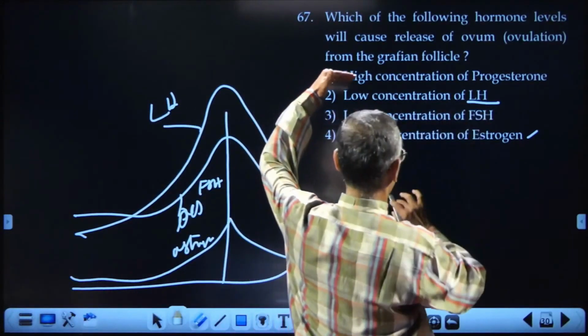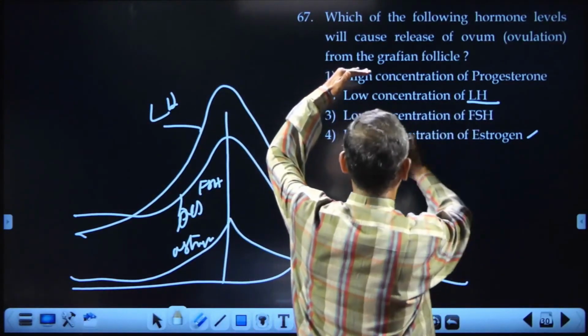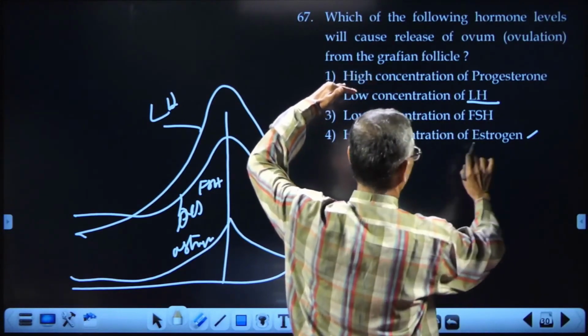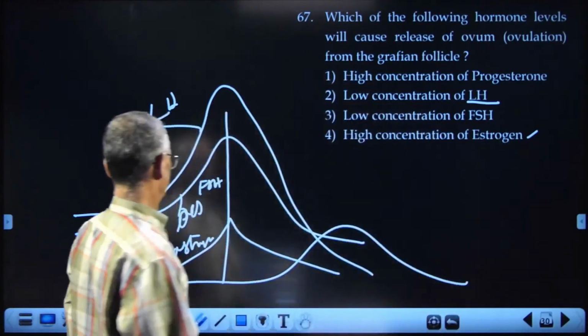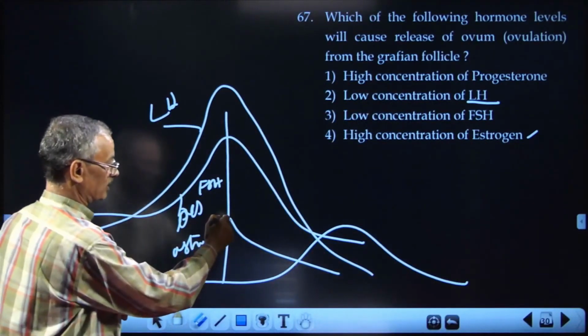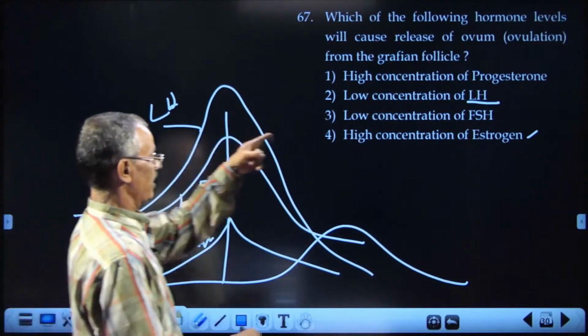Low concentration of LH, no. Low concentration of FSH, no. High concentration of estrogen. Okay, estrogen is also reaching its peak. So that is the answer.